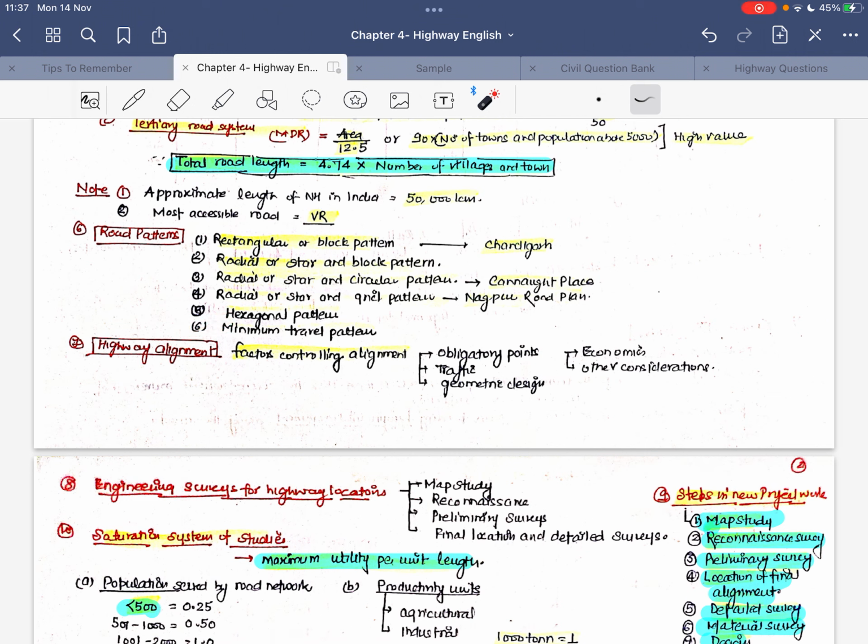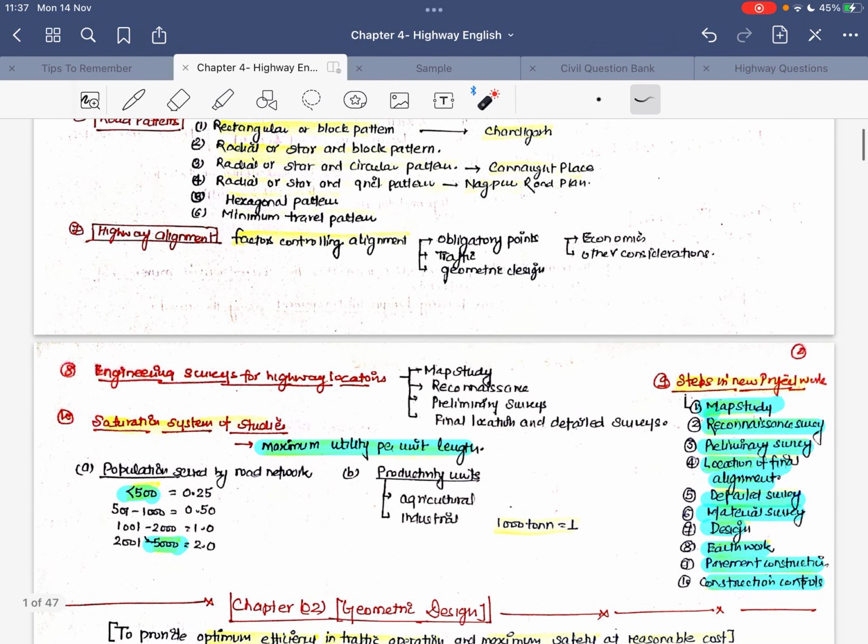Okay, now talking about the highway alignments, many times this question has been asked: what are the various factors which control the alignment of the highway? Then you just remember the points: the obligatory points, the traffic parameters, geometric design, economic and other considerations are the points on which the alignment depends.